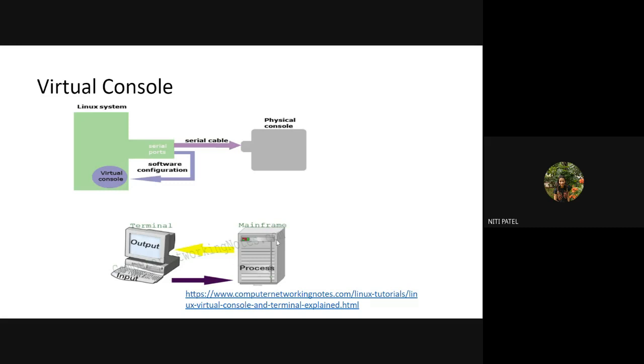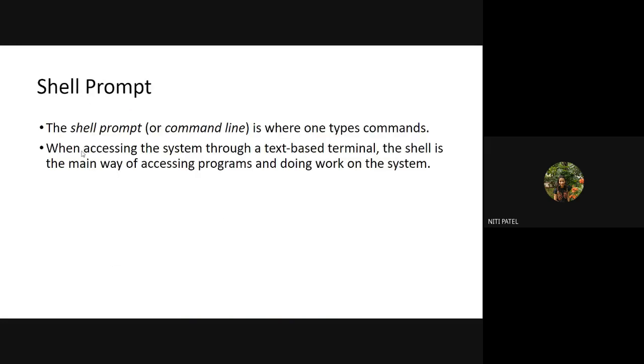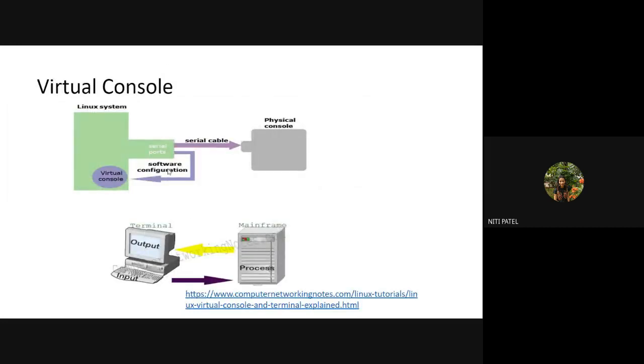What was this mainframe computer doing? It was used to allow multiple users to connect to it. So this is only one terminal which is connected, but like this, I can have multiple terminals connected to it. Multiple terminals means multiple users can be connected.